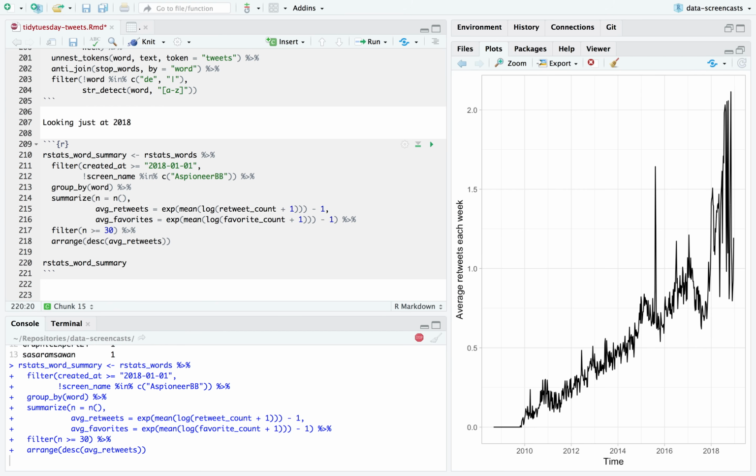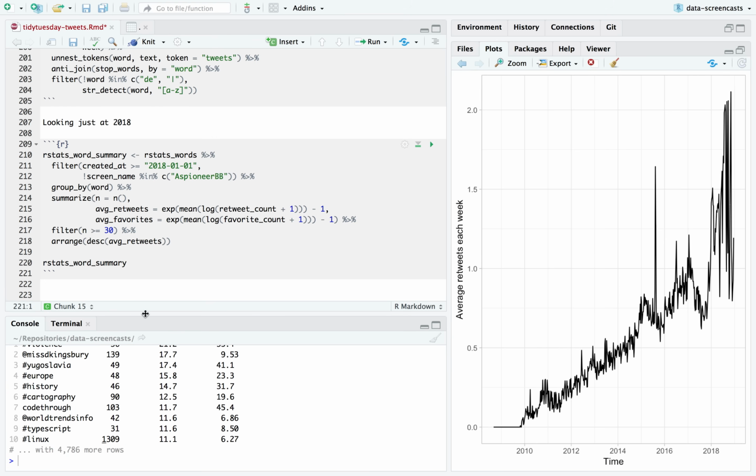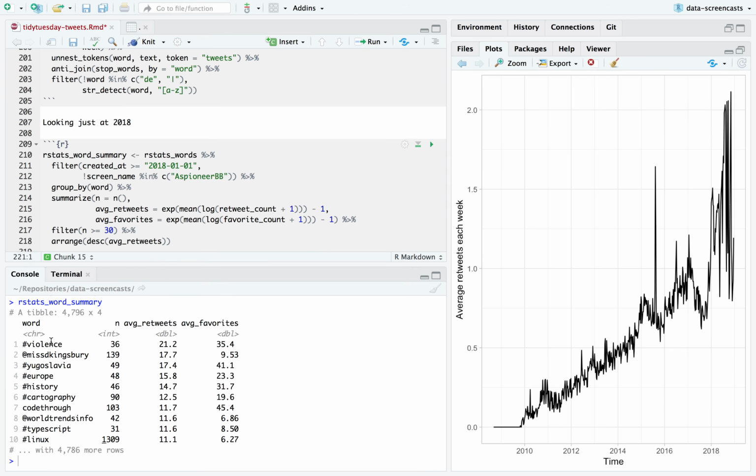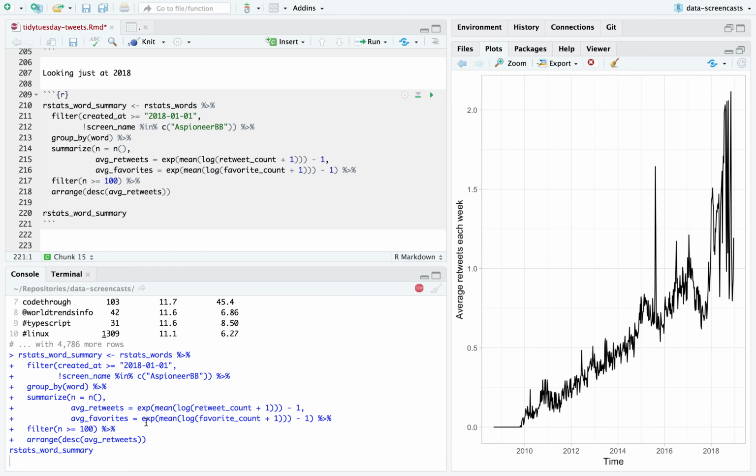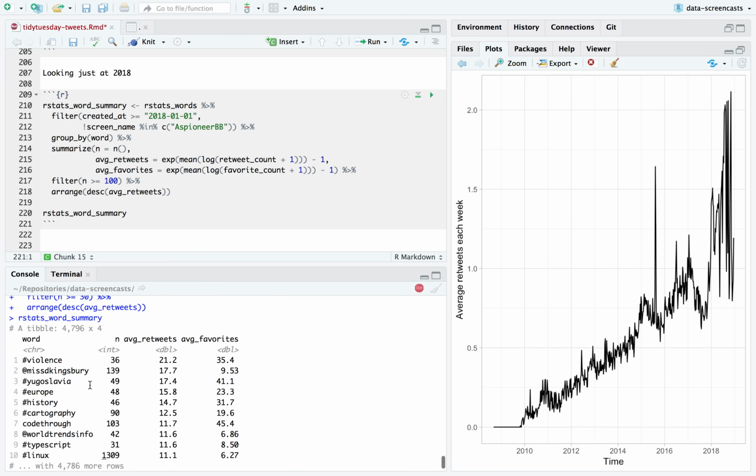What Yugoslavia shows, though, is that this is confounded with this effect of highly retweeted tweets. It's confounded with highly retweeted people. If there's a term that someone uses and they themselves tend to get lots of retweets, this kind of difference can show up. So I think that's interesting. I have more tweets now. I can be a bit more selective with that final filter.